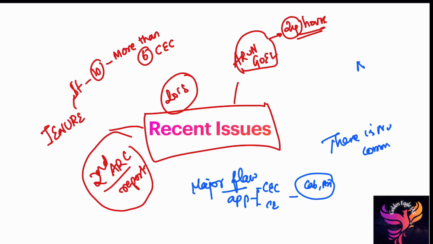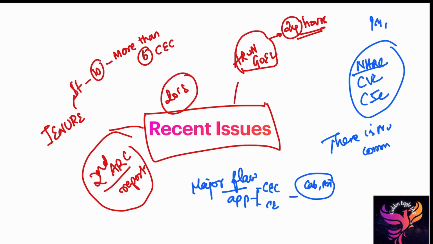If you take the NHRC, CVC, or CIC, that is the National Human Rights Commission, Central Vigilance Commission, and Central Information Commission, all these top institutions have directors or members appointed by a committee consisting of the Prime Minister, the Leader of Opposition, the Speaker of Lok Sabha, and the Chief Justice of India. These important personalities diversify the power and increase cooperative federalism. But that is not the case for the Election Commission of India. The Election Commission is one of the important bodies, but there is no such thing in its appointment.